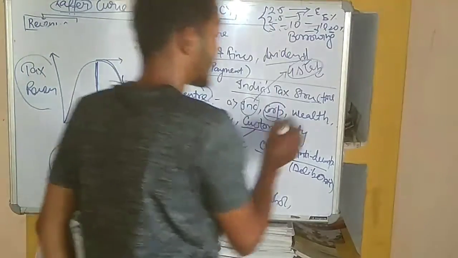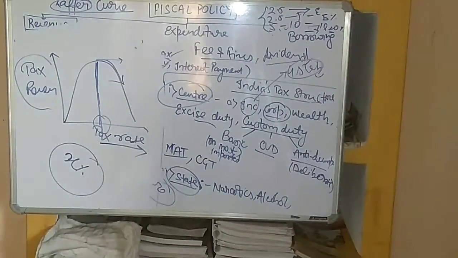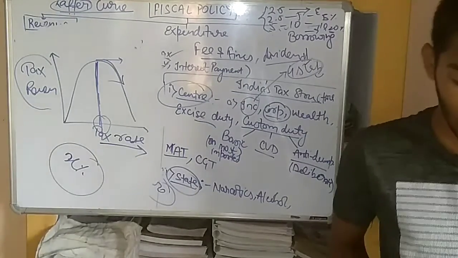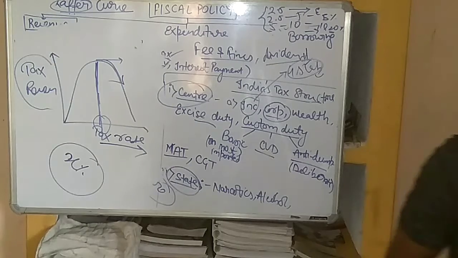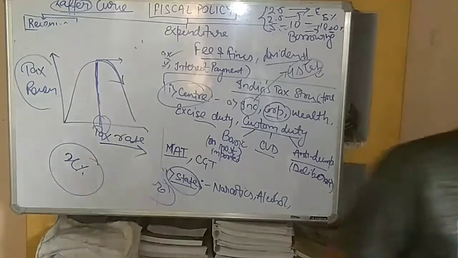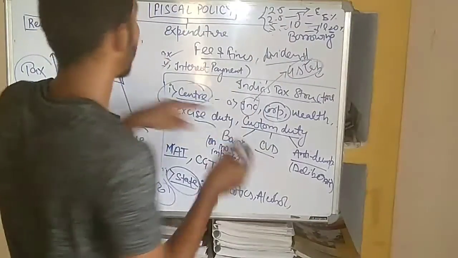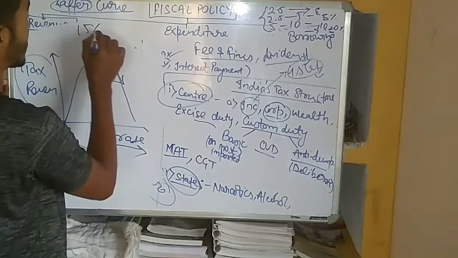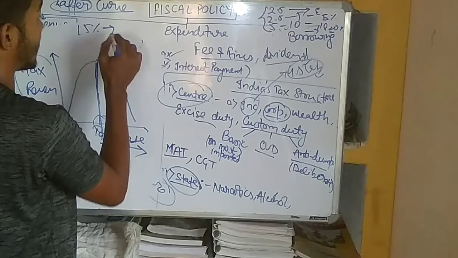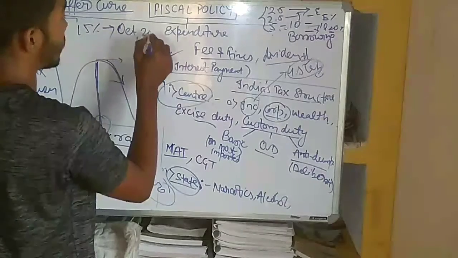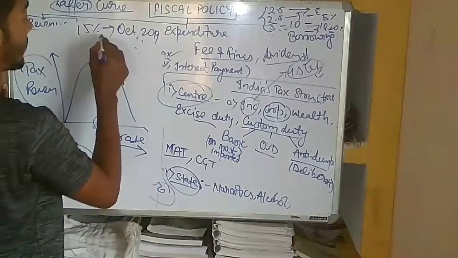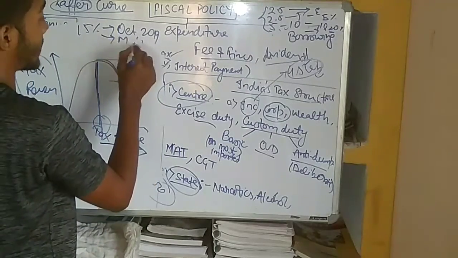The corporate tax has been revised in recent times. For domestic companies, as I read it, the corporate tax is 15% for the companies who start their business after October 2019 and who start manufacturing before March 2023.